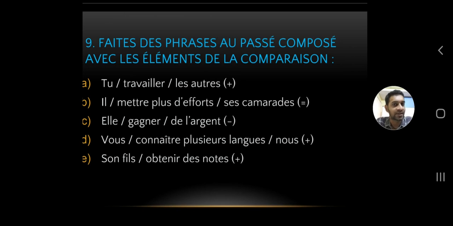Son fils, his son or her son, obtained marks. You got to say his son obtained more marks. Son fils a obtenu. Obtenu, it's the past participle, O-B-T-E-N-U. Son fils a obtenu plus de notes. Plus de notes, more marks. Note means marks. Okay, voilà. So we'll see the answers now.